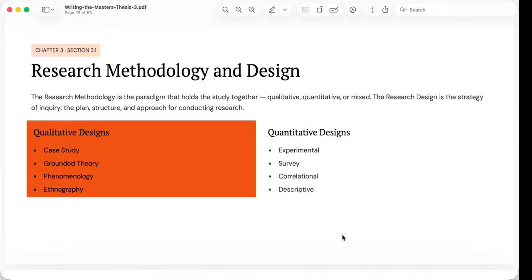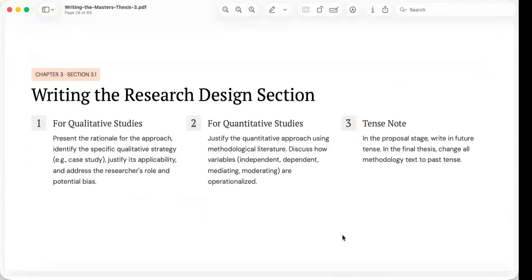Therefore, researchers must first understand what they are trying to discover before deciding how they will investigate it. In writing the research design section, we need to know that knowing your research design is only the first step. The next challenge is explaining it clearly in the thesis. We need to provide guidance on how to write the research design section so that readers understand both your methodological choices and the reasons behind them.